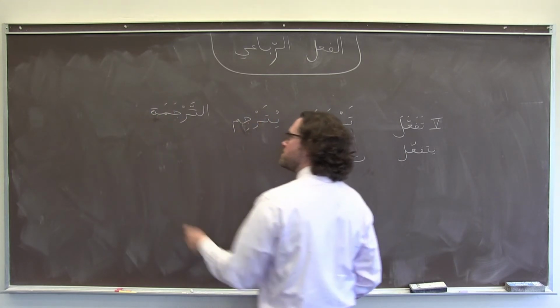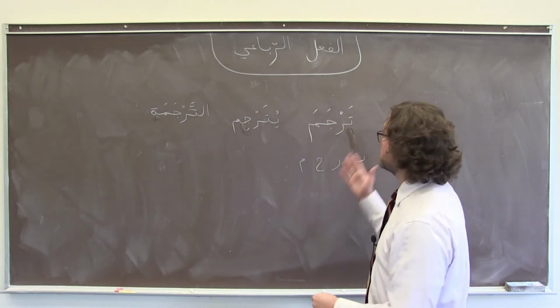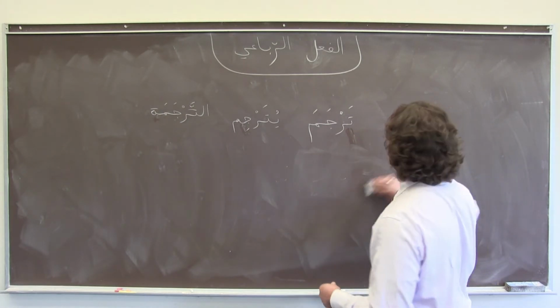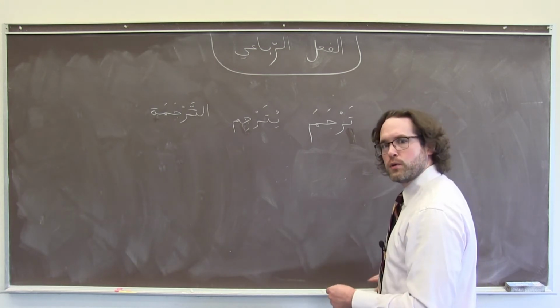And we can use this verb, translate, tarjama, yutarjim, at-tarjama, as kind of a template for some other 4-letter roots.